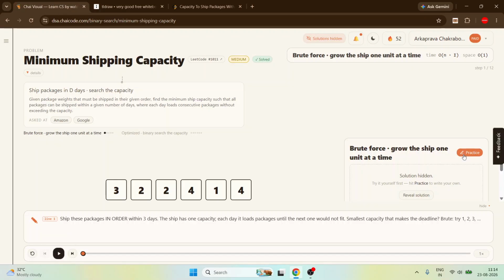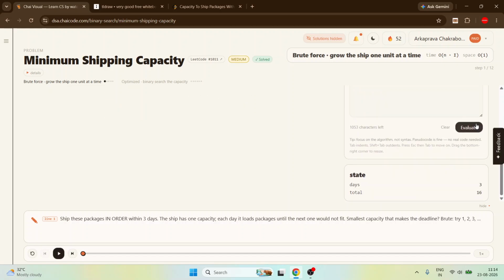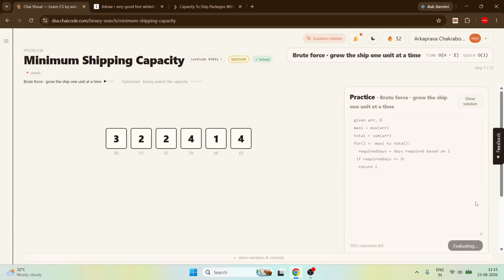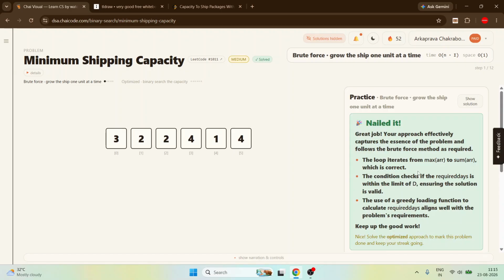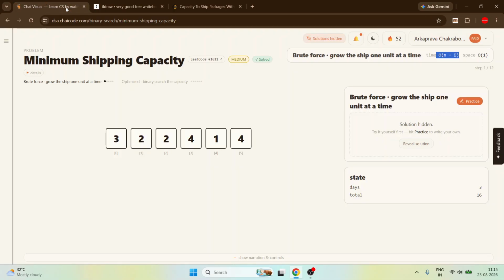If we go and write it here and evaluate it, from the maximum to the sum, you can see the time complexity is n into sum. First we iterate the whole array to get the maximum and the sum, then we go from the maximum to the total, so it will be big O of n into sum, and we take big O of one space.